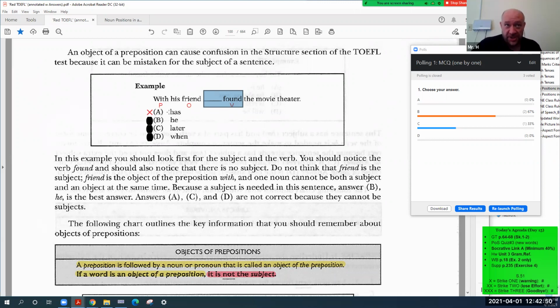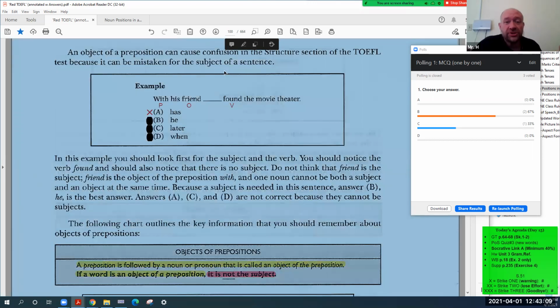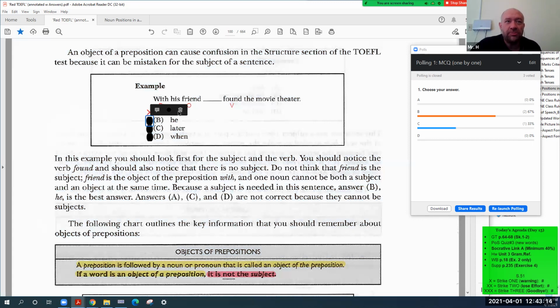If you choose Alpha, has found, the verb is okay. That's not a problem. The problem is we need a subject. If you choose Alpha, there's no subject. So most of you selected Beta, which is the answer because it's a subject.